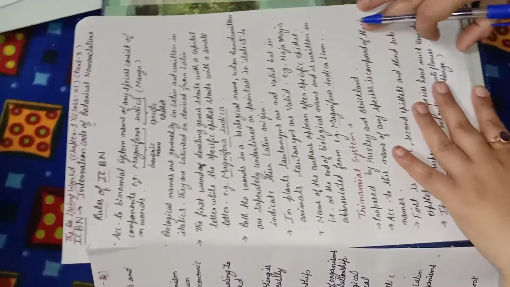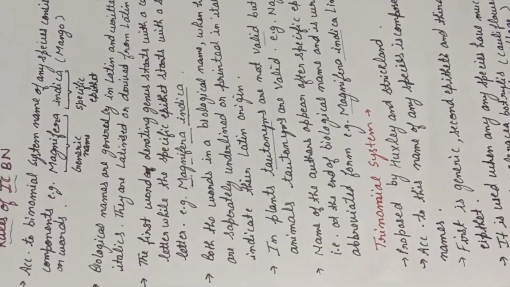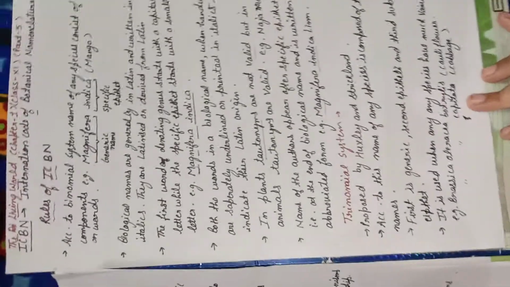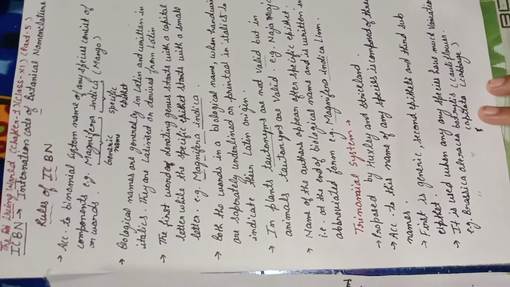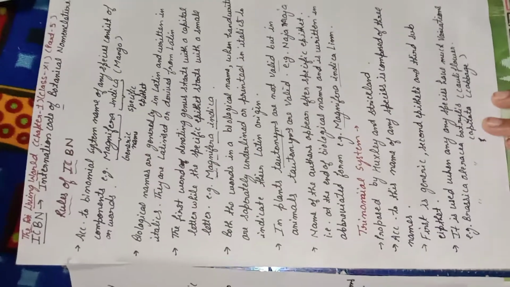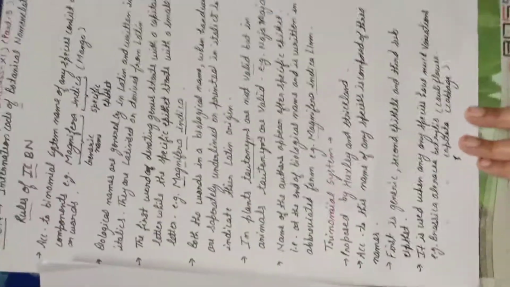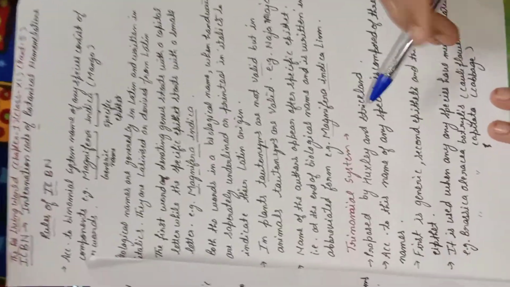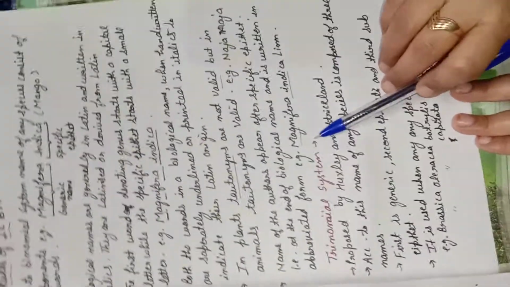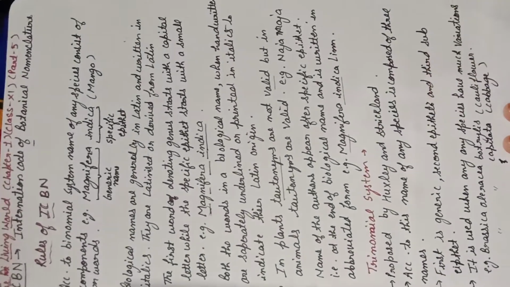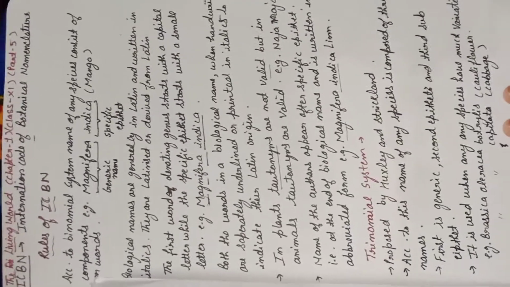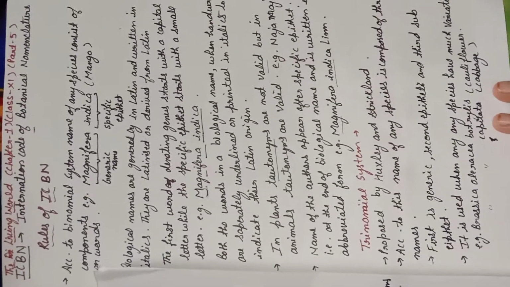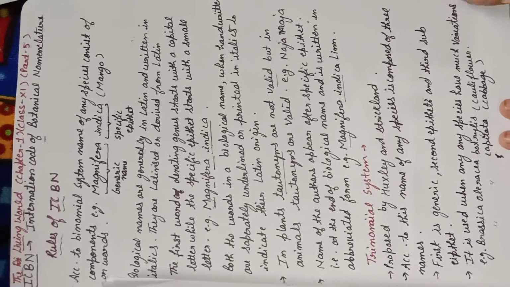Okay, now sometimes there are very large variations in the organism. For example, we have cabbage varieties. So many cabbage varieties we can see, and each and every variety has large variations. Cabbage, cauliflower, all these have large variations. So to show these variations, we have the trinomial system of classification. Trinomial system means three names of the organism are given. The first is the genus name, the second is the specific name, but the third is the sub-specific name. The sub-specific name shows the variation in the characteristics of the organism.